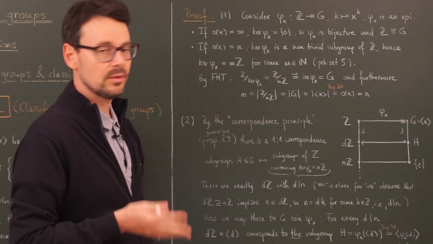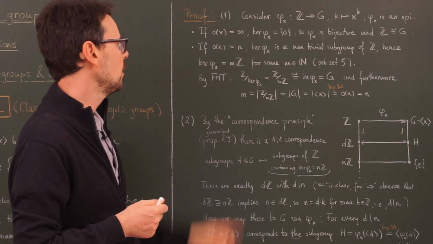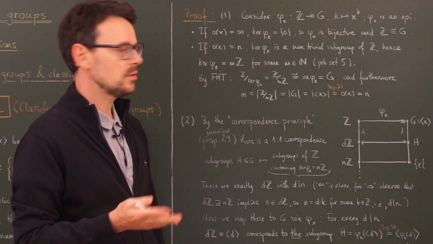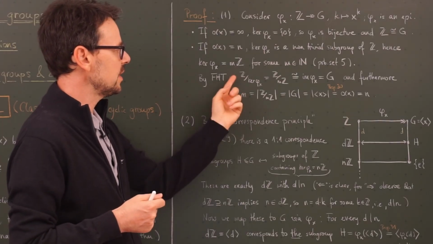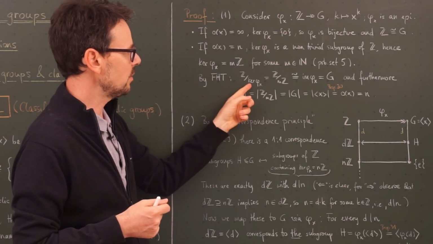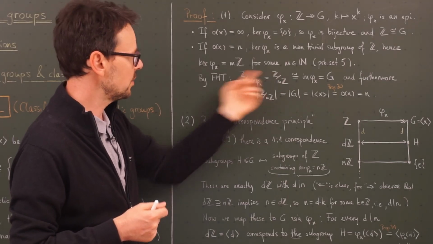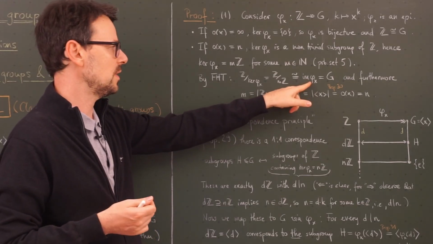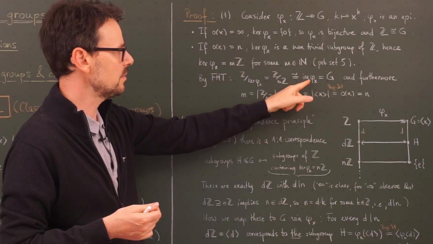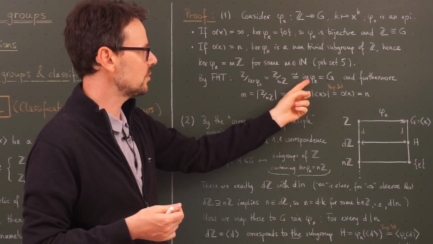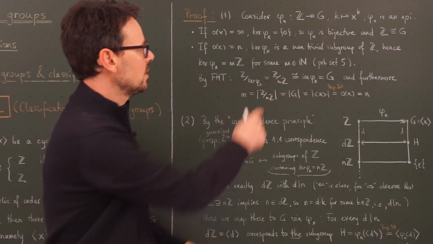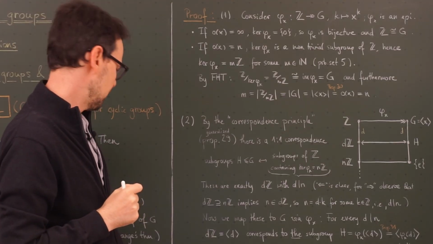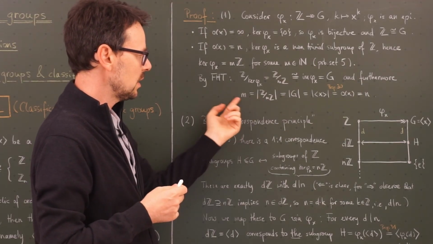We actually proved that on problem set 5. So the kernel of this homomorphism is mZ. Now we use the wonderful fundamental homomorphism theorem, which states that the group Z mod the kernel of phi sub x, which is here Z mod mZ, is isomorphic to the image of phi sub x. But phi sub x is surjective, so the image is all of G. So we have that G is isomorphic to Z mod mZ. So the order of this group clearly is m.